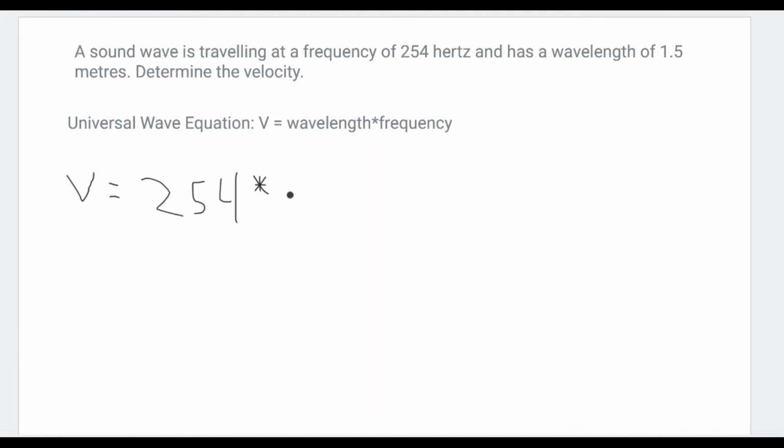So 254 multiplied by 1.5 meters, which we then get, let me calculate this. And we get 381 meters per second. So that is the final answer, and it was really that simple.